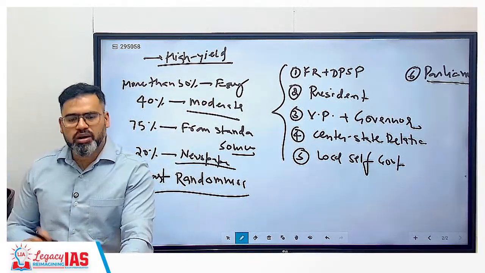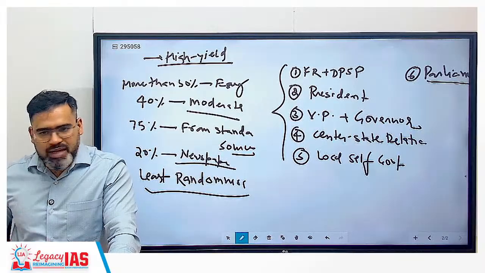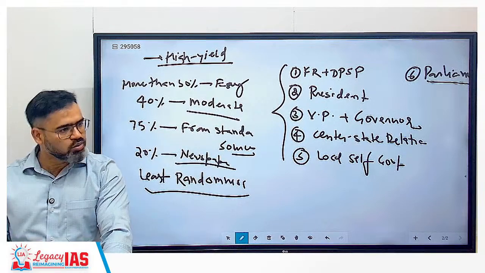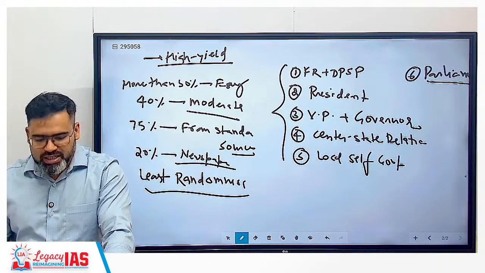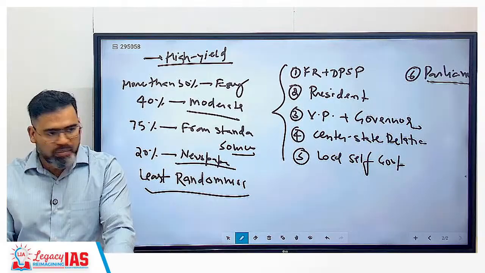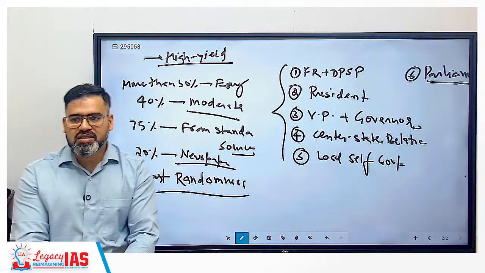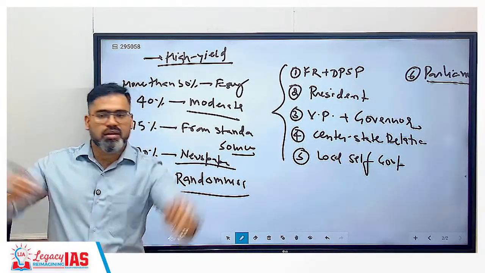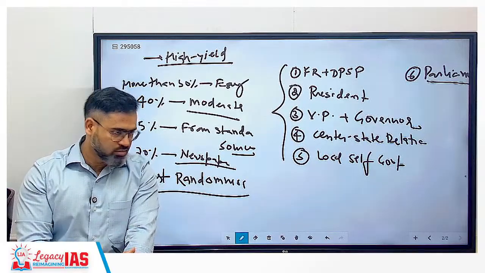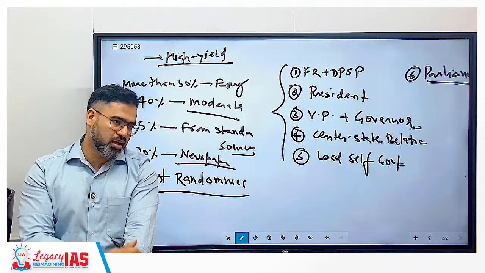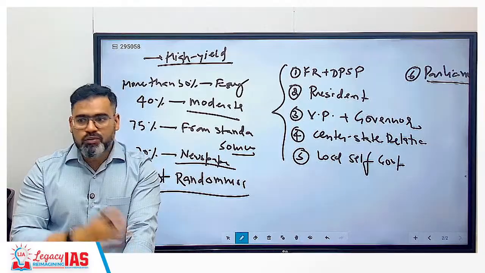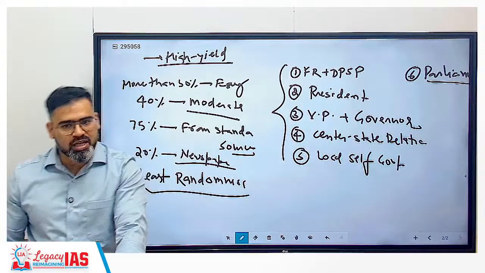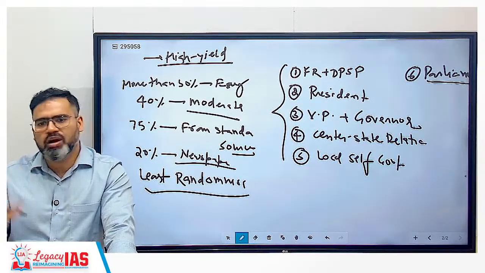Already 13 to 14 questions every year. You will not see any year with less than 13 questions. 12 to 13 at minimum from the polity itself, and static is maximum there. So the good thing is this: randomness can be possible in current affairs. Like you missed 3-4 current affairs and the question came from there only, randomness will be high. But if the question is more static oriented, randomness will be less because all are coming from the static book only, and that book you have definitely read.